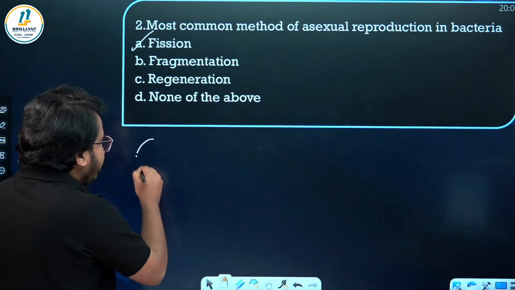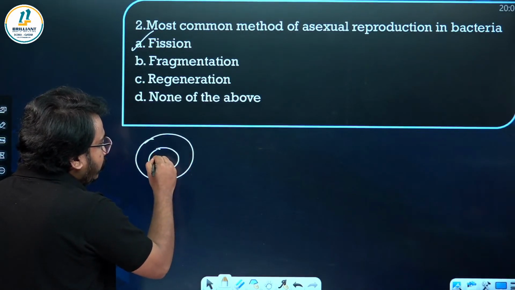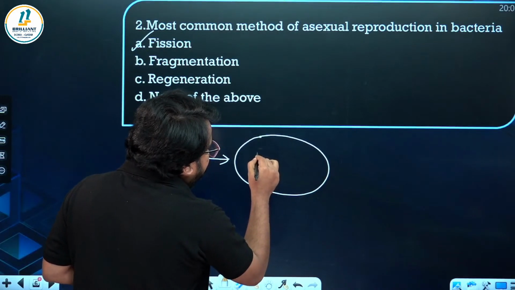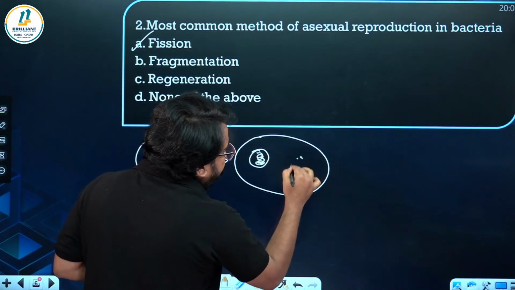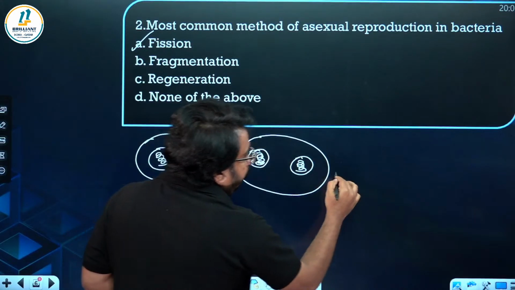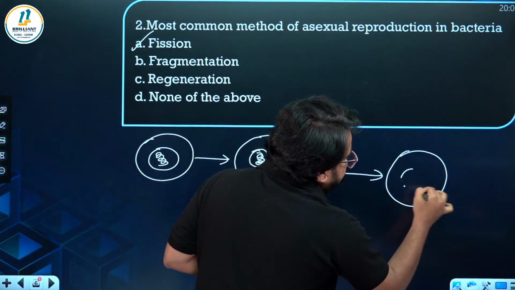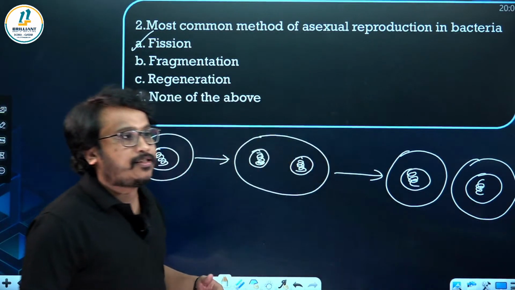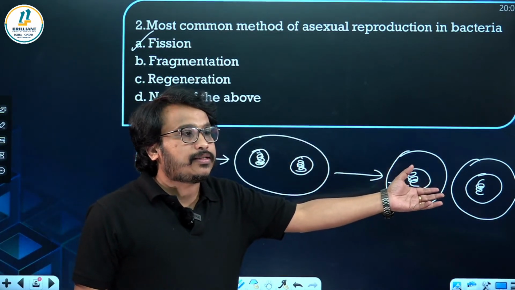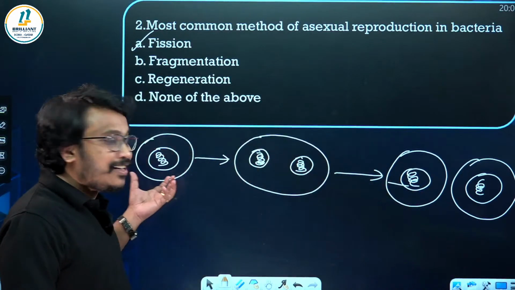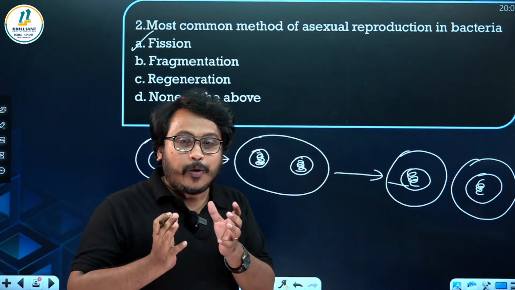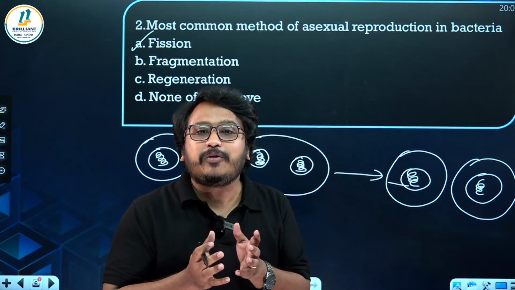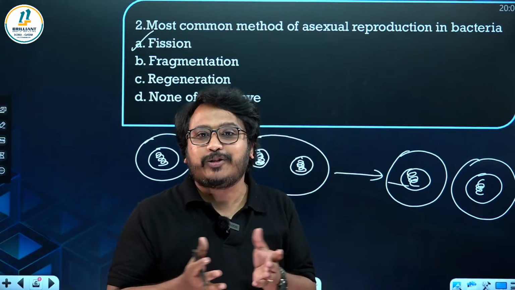In binary fission, you can see the parent cell will first undergo DNA replication. After DNA replication, karyokinesis will occur. It will be followed by cytokinesis, resulting in the formation of two equal sized daughter cells. When two equal sized daughter cells are formed, the parent's identity is also lost. So organisms that undergo binary fission are said to be immortals. They don't actually have death.